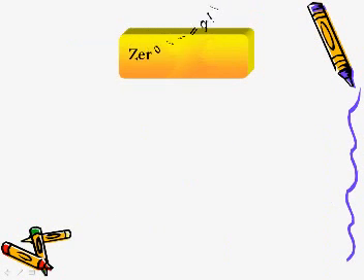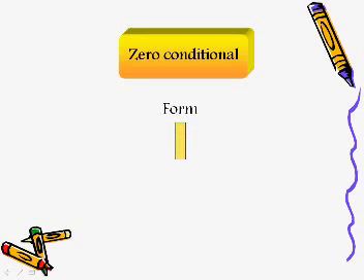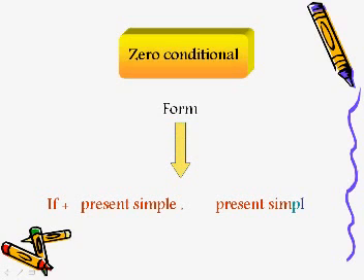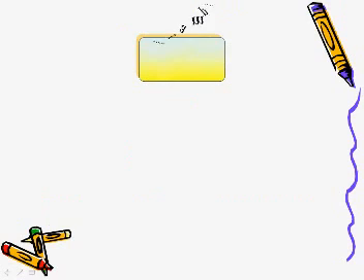This was what we call zero conditional. It is called zero because we don't have a modal verb. How do you form it? Yes, we have if plus present simple, and in the next part we have again present simple tense. So we have present simple and present simple, and no modal verbs. Examples.